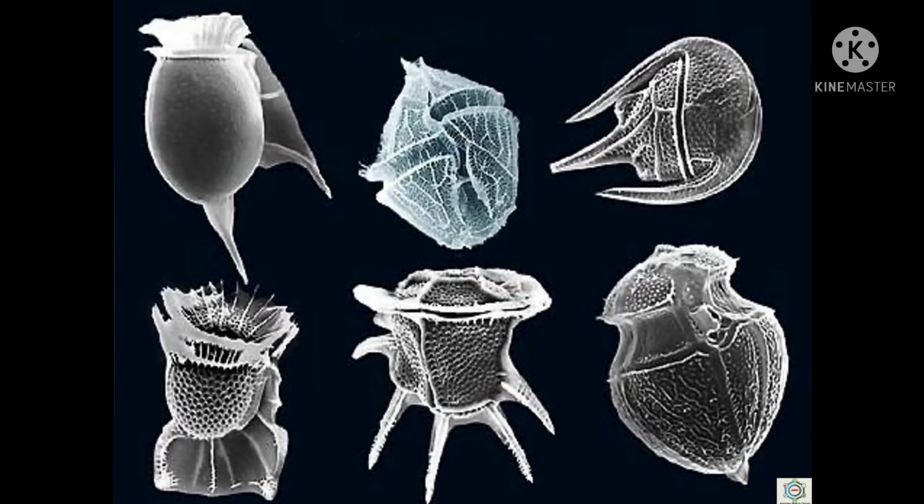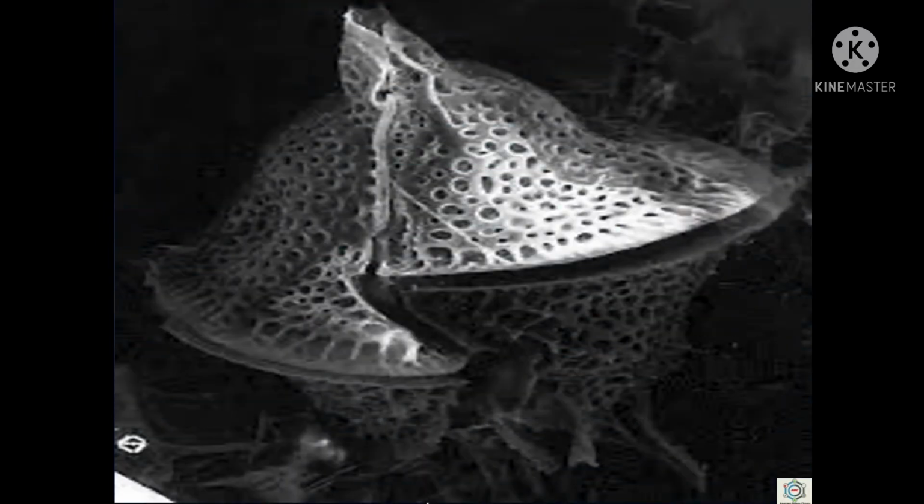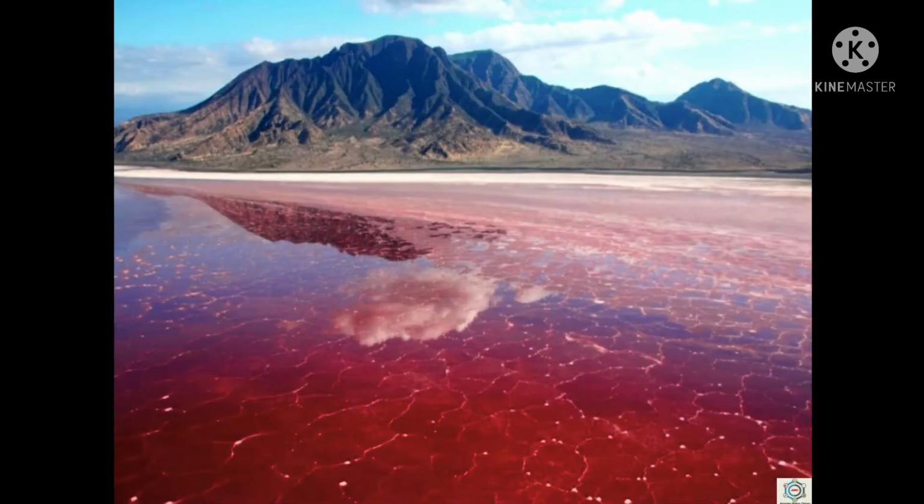Some of them, such as Gonyaulax, in this picture you can see the structure, grow in such abundance over the sea surface that they make the sea appear red and cause the so-called red tide.